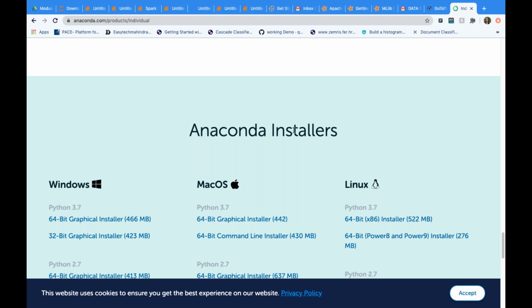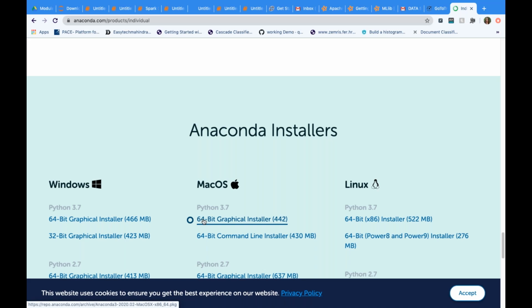There are different operating systems. For different operating systems, you have different installers, right? So you can select according to your operating system. Let's say for me, it is Mac, so I'll be selecting the 64-bit graphical installer, right? For Windows, the 64-bit graphical installer. You can click on this, it will download. It is a huge file, 442 MB. It will take some time.